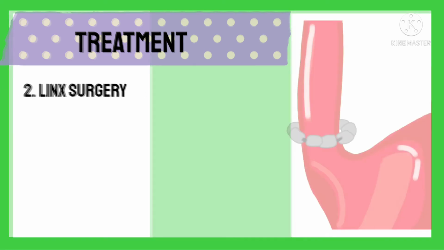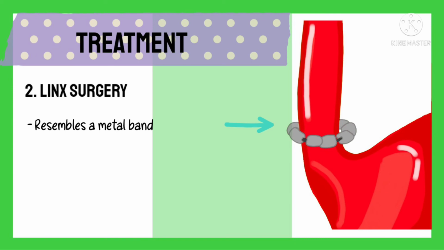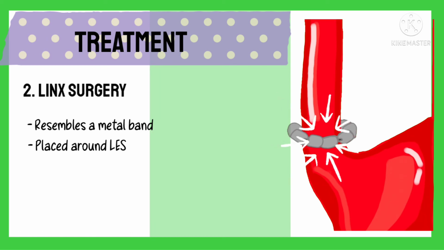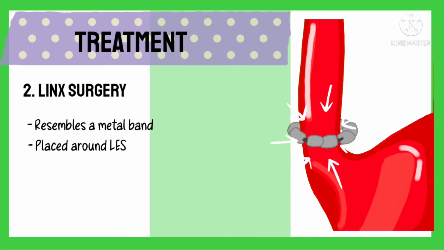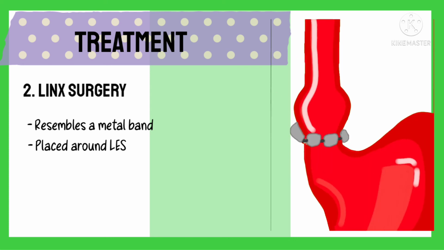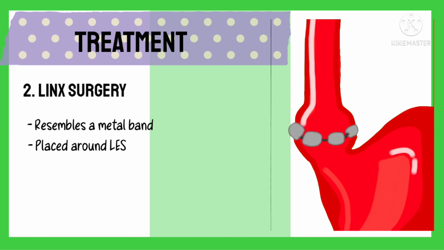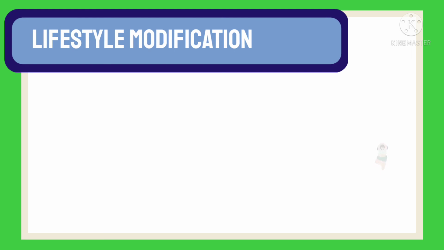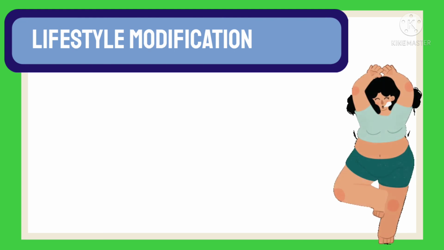The next common procedure done to treat GERD is the use of the LINX device. It is a device which resembles a band made up of metal beads. This band of metal beads is placed around the lower esophageal sphincter like a scrunchie. Thus, this device tightens around the lower esophageal sphincter to keep it closed and prevent reflux. But on the consumption of food, the device opens with the pressure from the food, thus allowing it to enter the stomach.